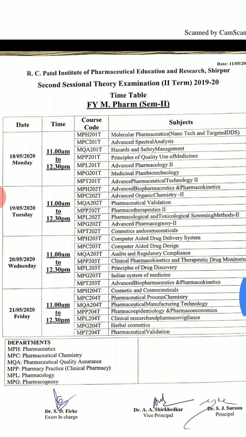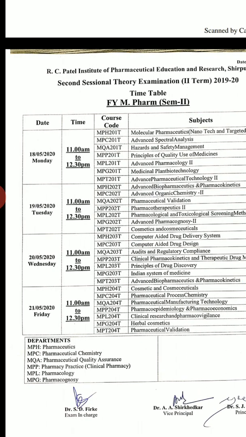Now, this will be as good as your second sessional examination, so the pattern will be a bit different as it is an online examination, but the number of marks will remain the same. This will be a 30 marks question paper that you have to solve. In that you have two different sections. The first section will be of 15 marks, which consists of 15 MCQs, and all MCQs will be compulsory, so you have to solve the 15 compulsory MCQs.